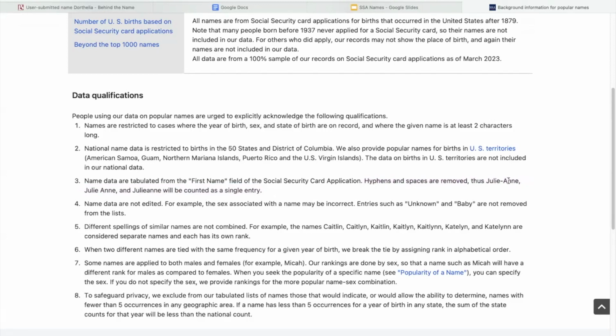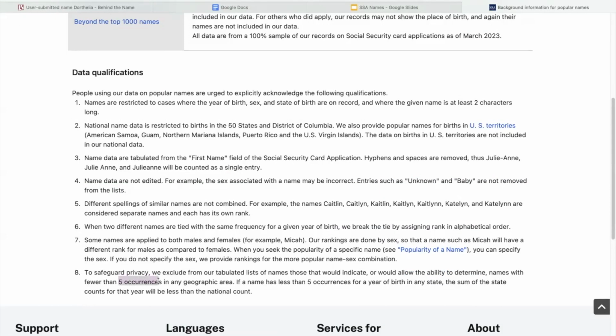In their example, Julianne with a hyphen, Julianne as 2 words, and Julianne as 1 word are counted as a single entry. Different spellings of names are included differently, so all the different Caitlins are counted as all the different Caitlins and not as one Caitlin. And the number of occurrences only goes down to 5. I can't see anything that has less than that, and that's just for privacy reasons, if someone is the only person with that name.